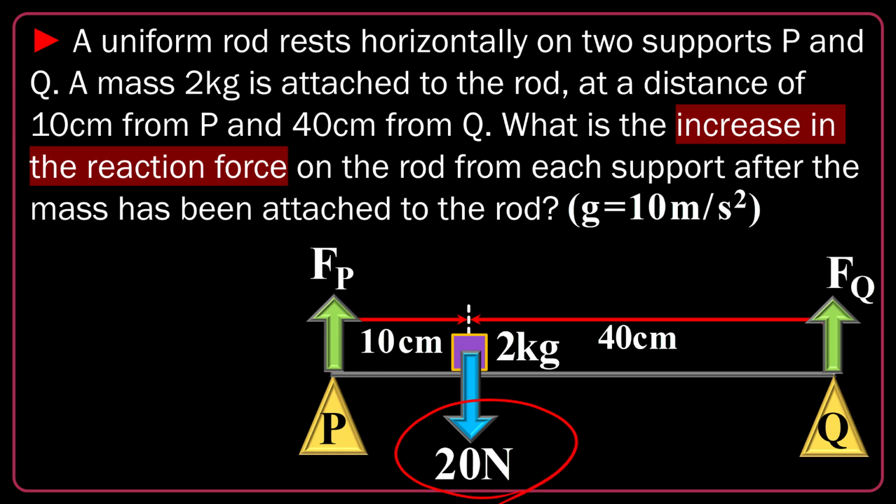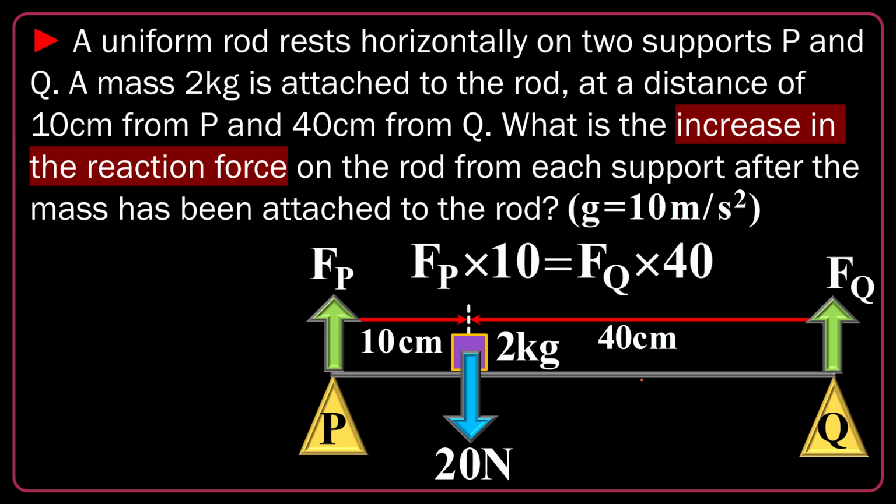Let's say Fp and Fq here are the increases in force due to this additional weight. So I can consider Fp the increase and Fq the increase in the reaction of each pivot after I add the 20 Newton weight. What should I do next? Here you may consider the total net force acting on the system 0 and also the total net torque acting on it, because the system is in both translational and rotational equilibrium. We will use all of them.